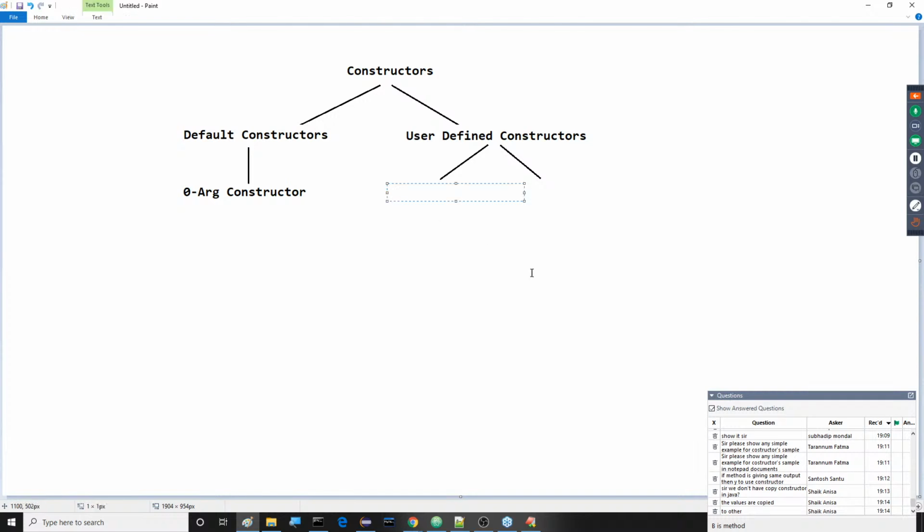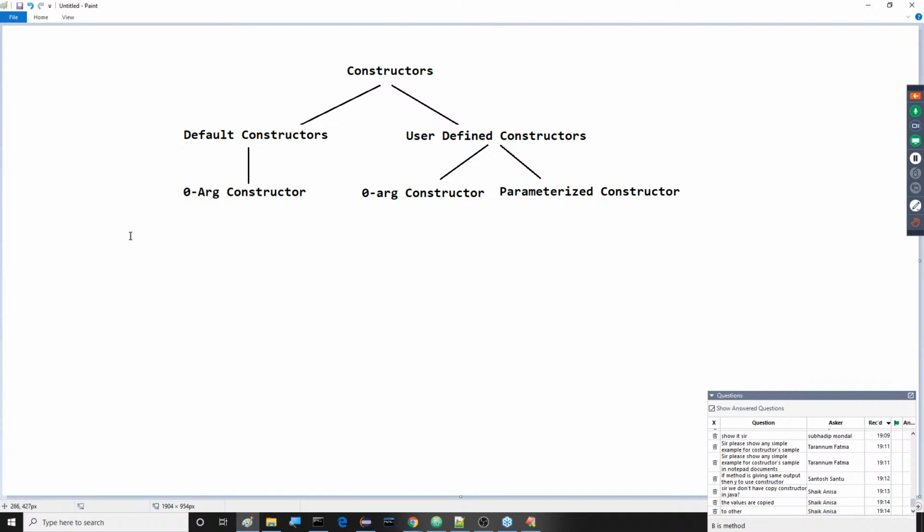Now, user-defined constructors. Under this, again two types are available. Zero argument constructor is one type, and the other one is the parameterized constructor. So these are the overall constructor types.